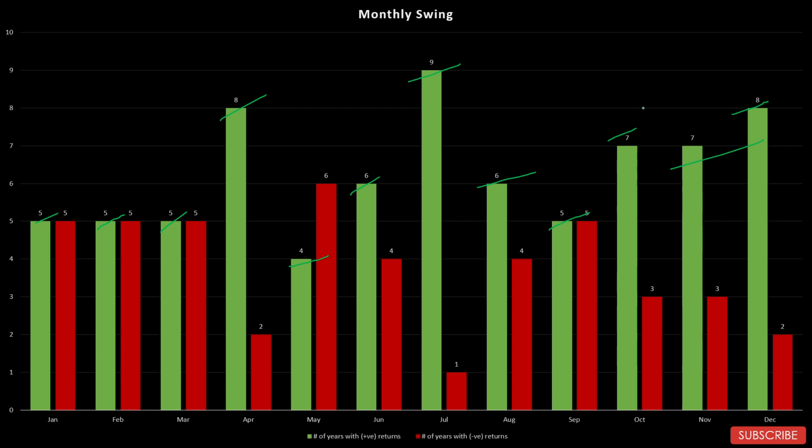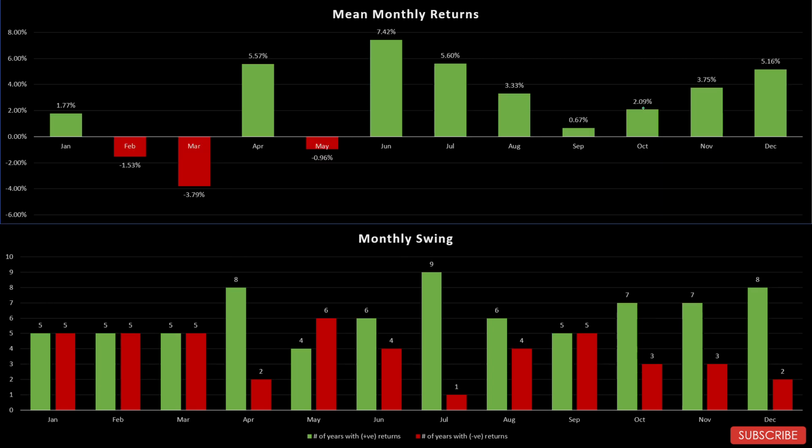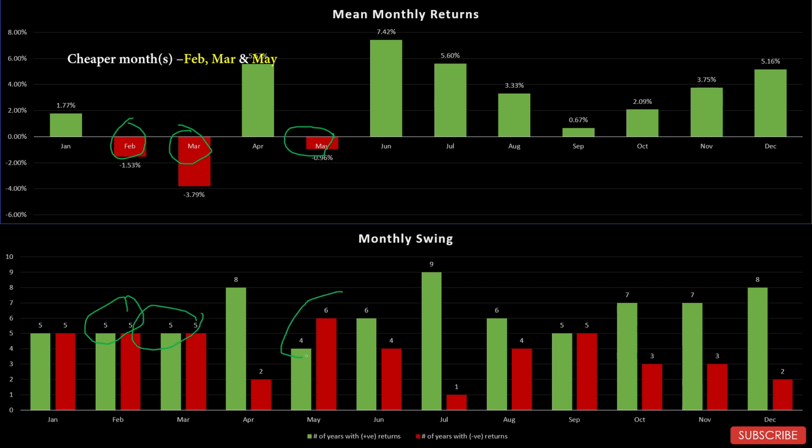Now let's put this one and the previous graph together and try to identify some takeaways. So here are both of these graphs together. The first is the cheaper months: February, March, and May. It's quite clear, February, March, and May are the cheaper months. You can see here as well, only five positive, five negative, five positive, five negative, and only four positive and six negative returns in the last 10 years in these months.